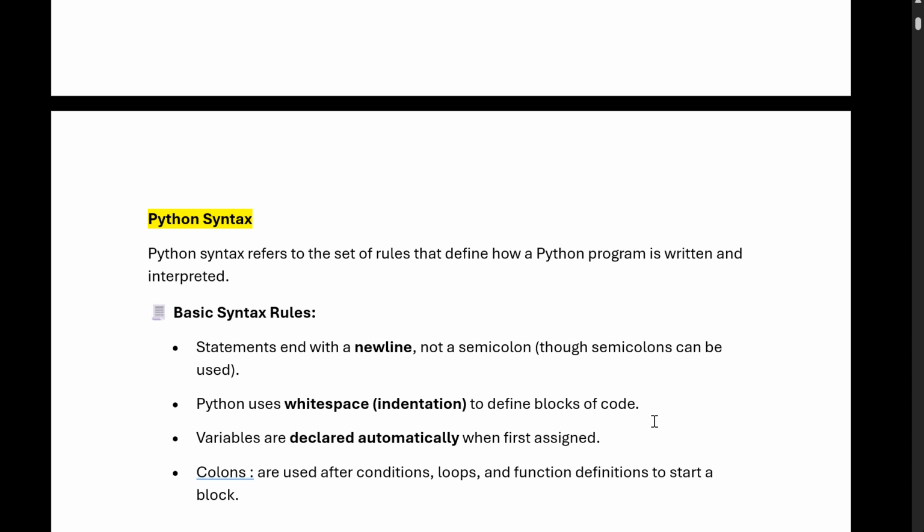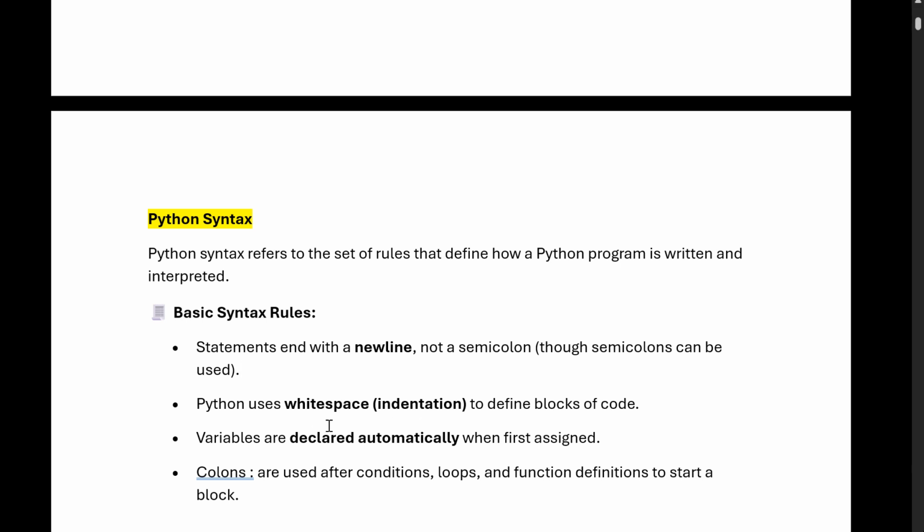In C++ or Java, we define the block of a function with curly braces, but in Python we define it with indentation. Indentation is nothing but leaving four spaces in case of any conditional statement, like an if else statement. We have to maintain that.